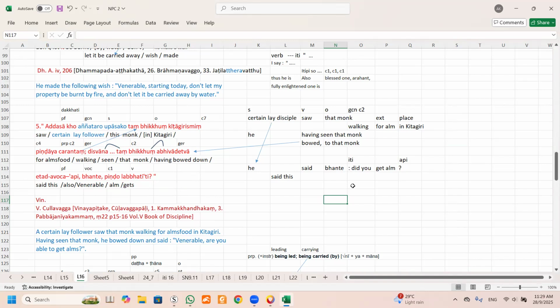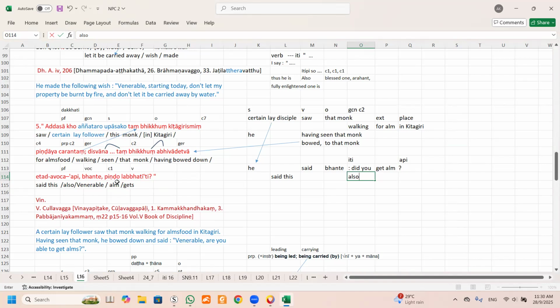It's a similar structure. So can you see here? Api. Api, that means in this case, you see, also. Okay, also, you can see the word also.